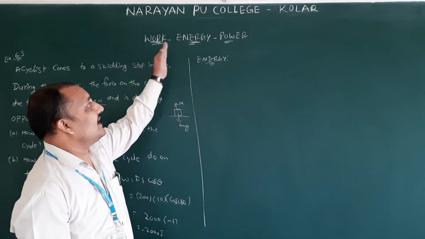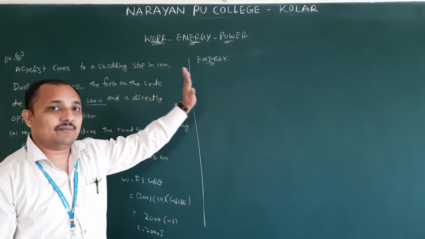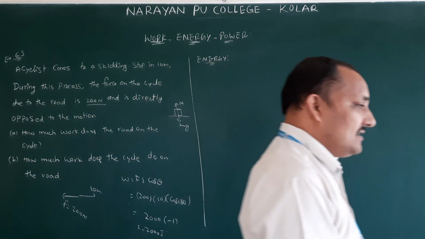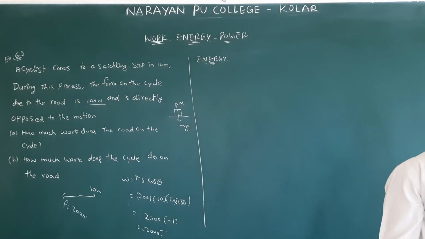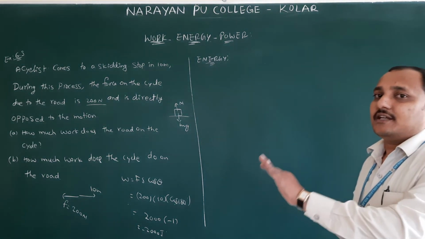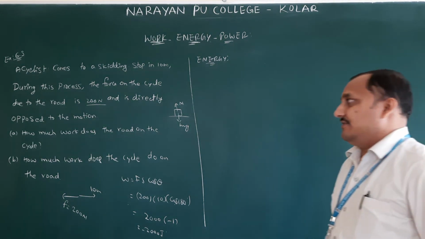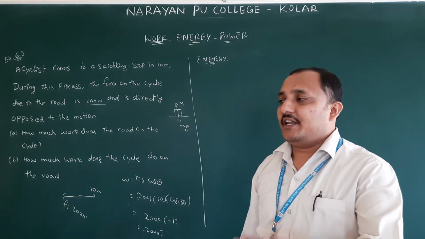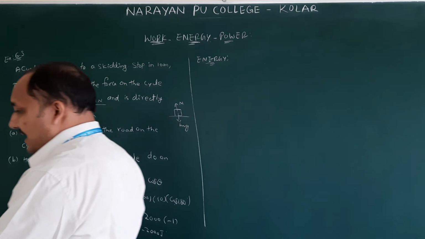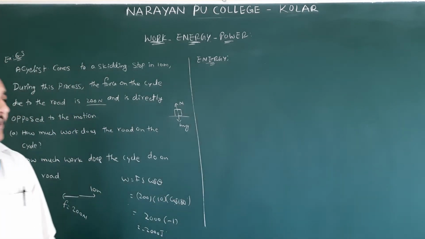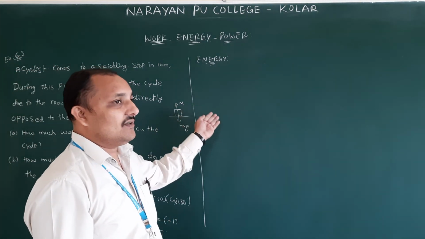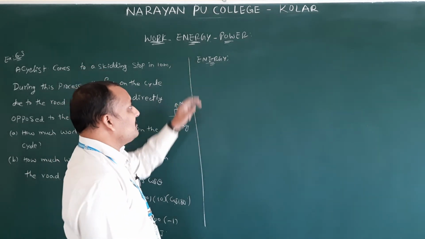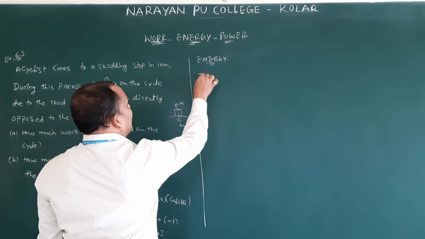So both are similar: energy units and work done units will be the same. How much capacity you have to do that work is called energy. How much work you are doing, that much energy is going to be spent, isn't it? So that is the definition of energy. Any energy, either potential energy or kinetic energy, you will get from the equation of work done. That work done only we are going to write as either potential or kinetic energy, different forms of energy.